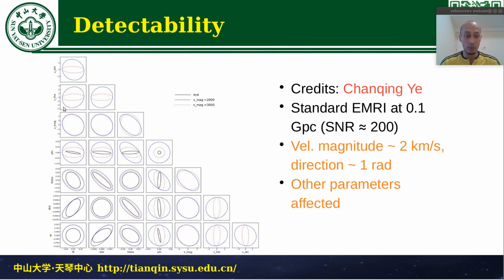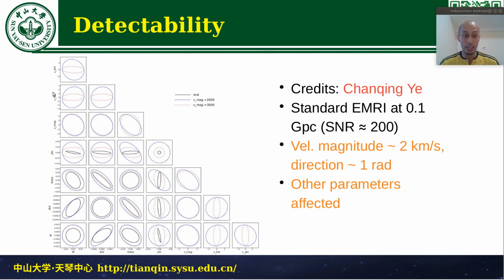Here, if we look at the detection of the velocity, we find that the magnitude is actually going to be measured with a very high accuracy of 2 kilometers per second. Of course, this is a Fisher matrix analysis and it may be idealistic, but even if it were a factor 10 worse, it still would be 20 kilometers per second, which is very good, at least in a similar accuracy to what we can achieve with light.